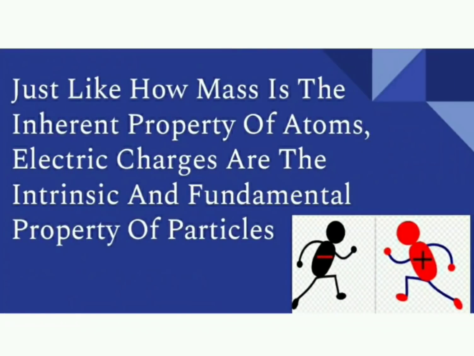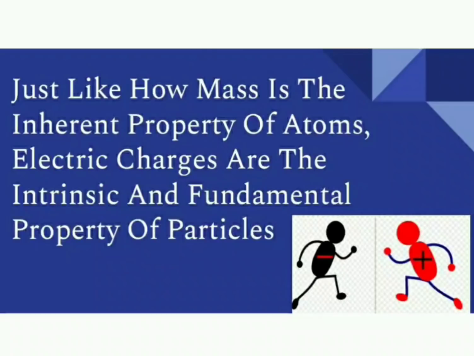In the first point, charge is called the fundamental and intrinsic property of particles, just like mass is the inherent property of atoms. Can you guess the reason, children? The reason is electrons have a negative charge, protons have a positive charge, and neutrons are chargeless.